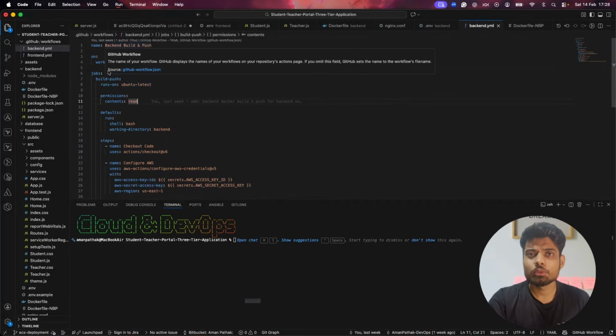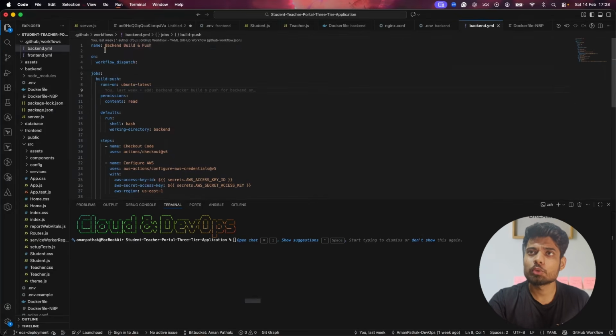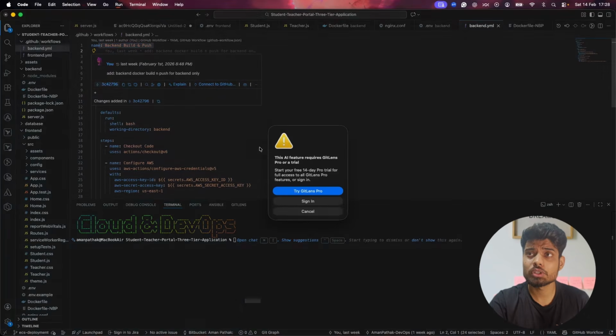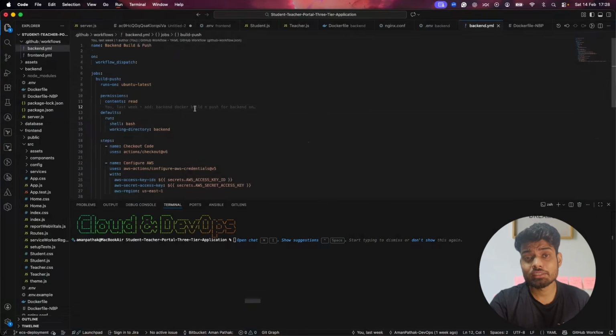So I'll just explain the workflow, what exactly it's going to do. The first thing is the name of our workflow, which is backend build and push, in which it builds the code, and then we push the Docker image that we build. Then it will run on workflow dispatch.